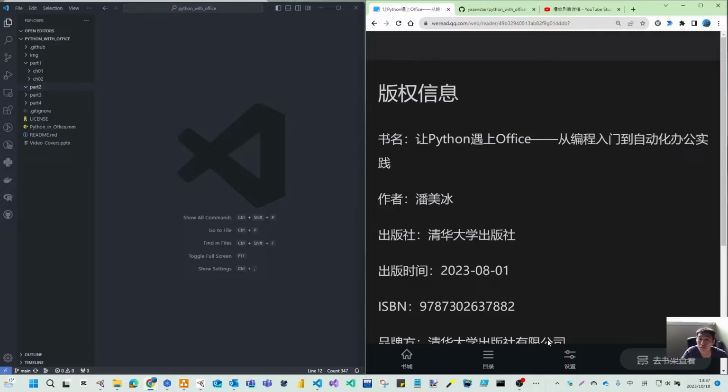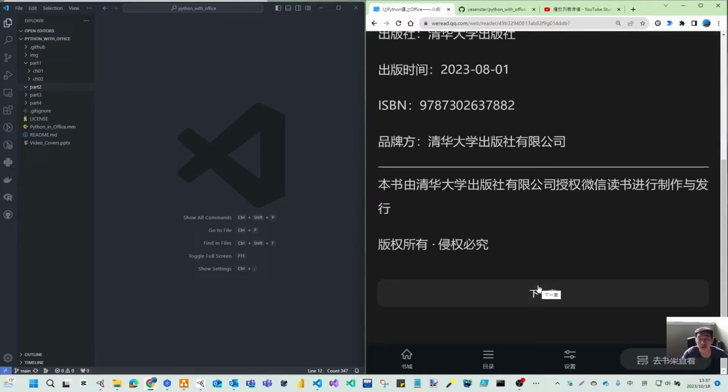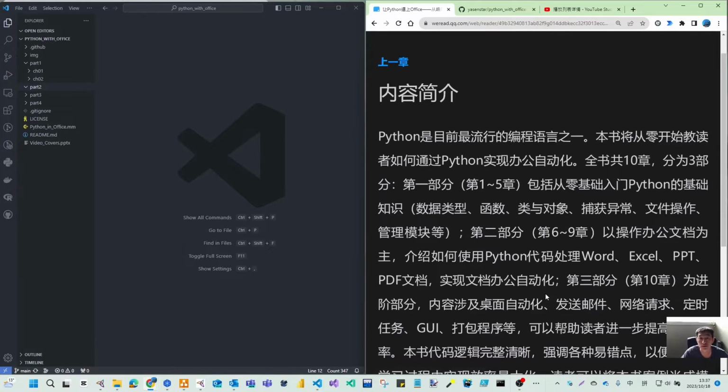So this book is about Python with Office, and actually this is Microsoft Office, including Word, Excel, PowerPoint, but also extended to talk about how you can work with PDF. That is a little beyond standard Office, but this is still focused on the Microsoft Office suite.